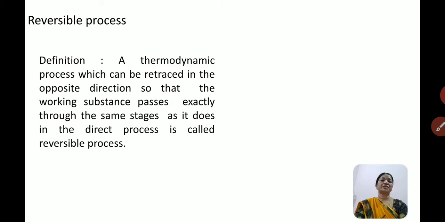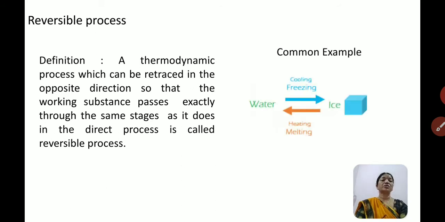A reversible process is a thermodynamic process which can be retraced in the opposite direction so that the working substance passes exactly through the same stages as it does in the direct process. Means here in a reversible process the system can go exactly through the same stages in the opposite direction also. The most common example for a reversible process is water: when it is freezed it will become ice, but when the ice is heated again it will become water.